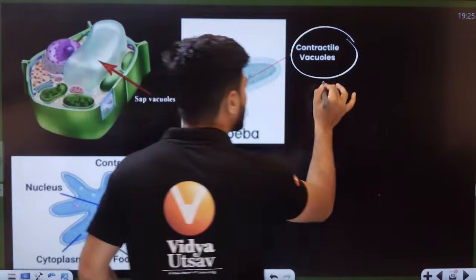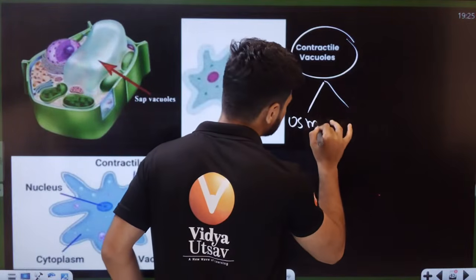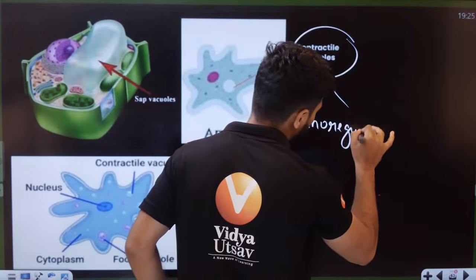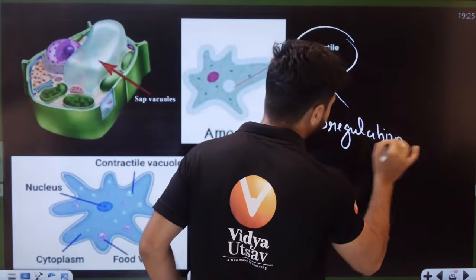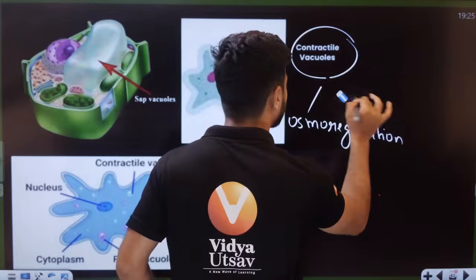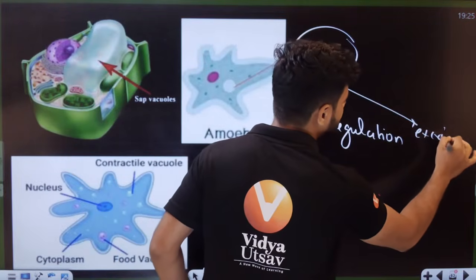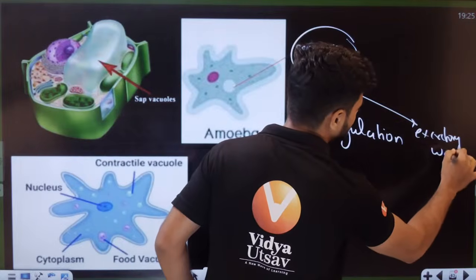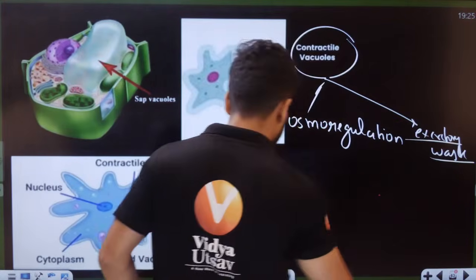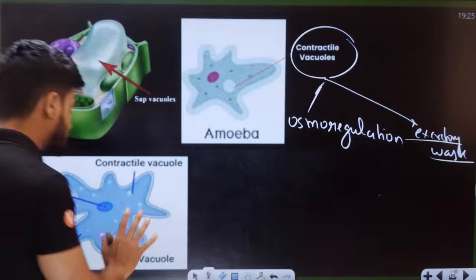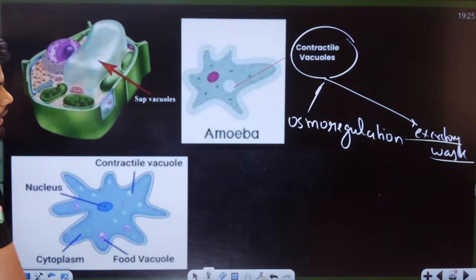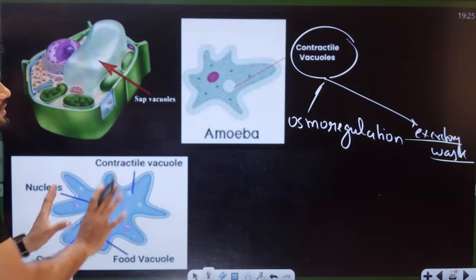The function is osmoregulation, as well as storage of excretory waste. Everything is inside there.